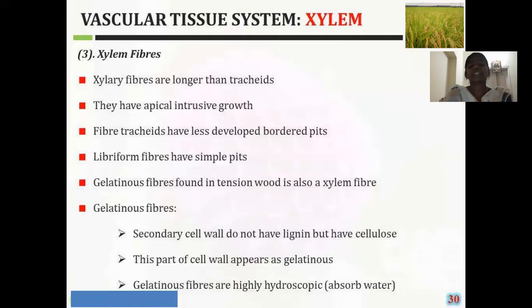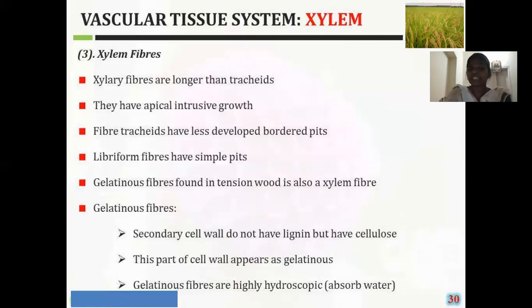What are the characters of the gelatinous fiber? The gelatinous fibers have one peculiar character: the cell wall is composed of cellulose instead of lignin.